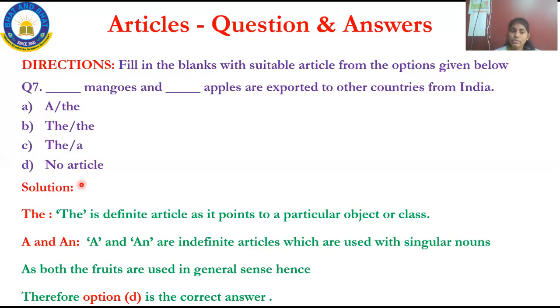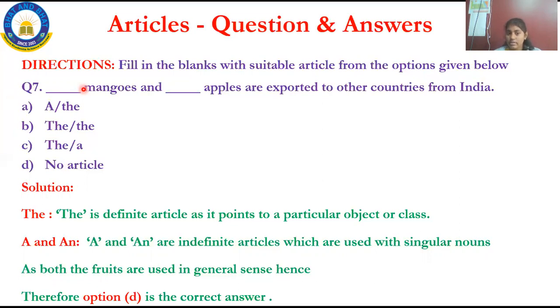You should remember, you should not read it as no article mangoes and no article apples. No, just for your reference, it is already a grammatical sentence. I should not place any article to make it grammatical. Read the sentence once. Mangoes and apples are exported to other countries from India. This is already grammatical.